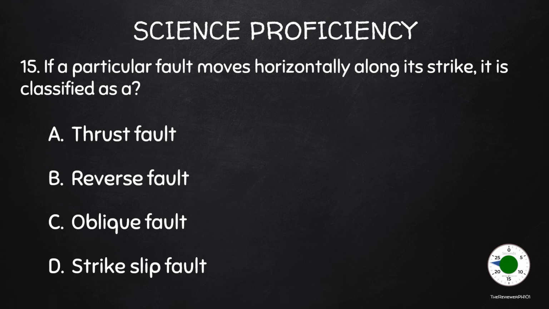15. If a particular fault moves horizontally along its strike, it is classified as A. Thrust fault. B. Reverse fault. C. Oblique fault. D. Strike-slip fault.